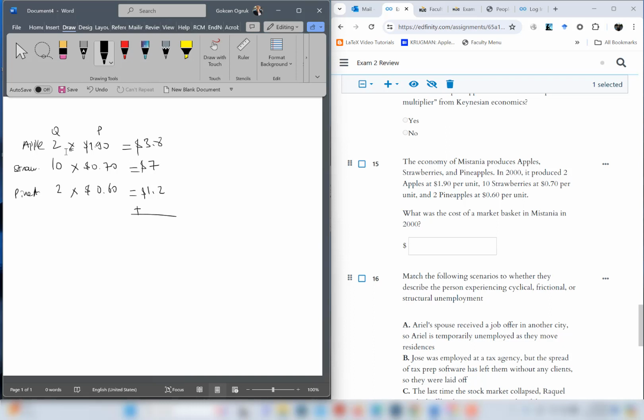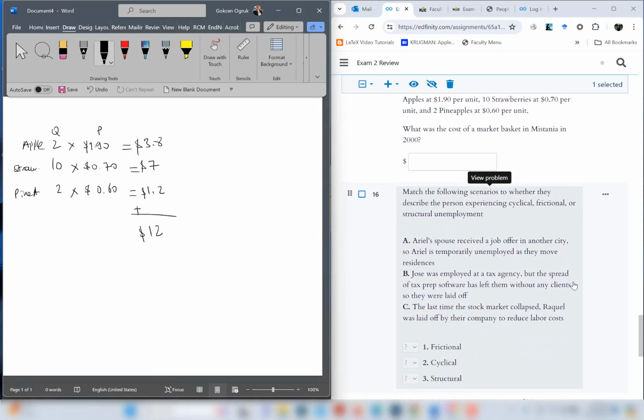Let's sum it using a calculator. So 3.8 plus 7 plus 1.2, which is $12. So that is equal to $12. So the cost of the basket is $12.